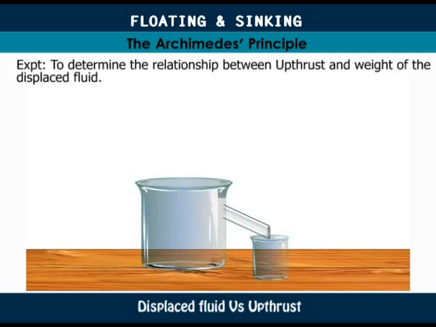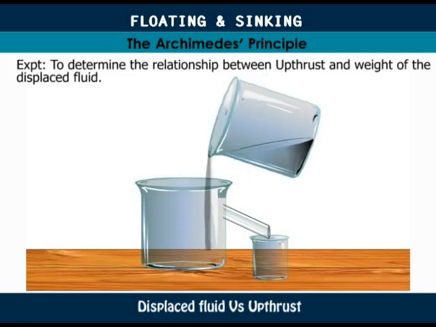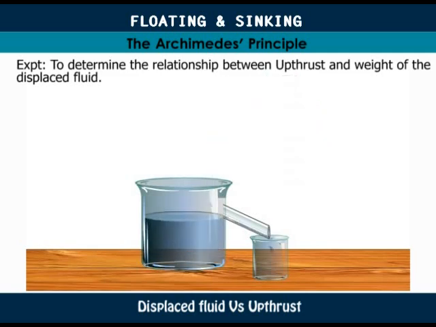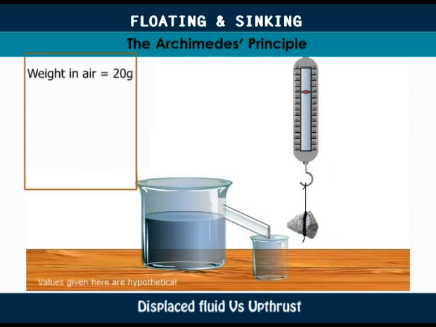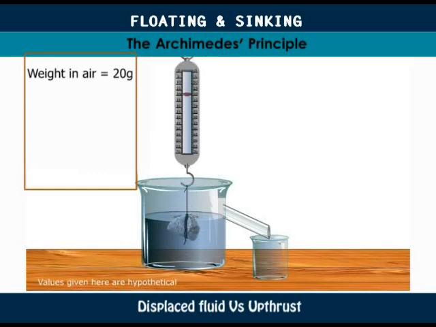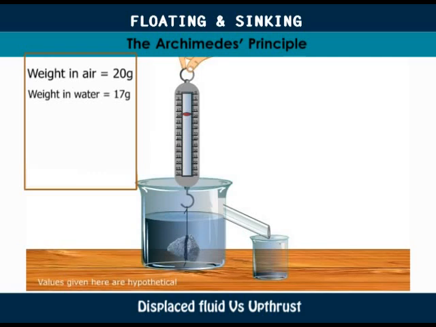We take a Eureka can and a beaker and arrange them as shown here. Pour water into the Eureka can until it overflows through the spout. When the water stops dripping, replace the beaker with an empty one whose mass is known. Suspend a stone with a string on a spring balance and record its weight. Gradually lower the stone into the Eureka can containing water and record the reading on the spring balance when the stone is completely immersed in water.